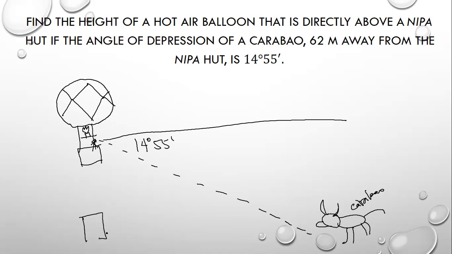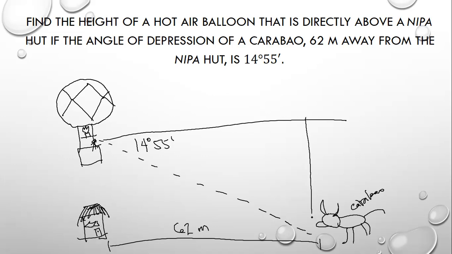So ito yung nipa hat. 62 meters away from the nipa hat. So yung carabao daw ay 62 meters away. Or simply, we can say that this 62 meters is from this. Itong mula dito sa hot air balloon papunta sa carabao is 62 meters away.